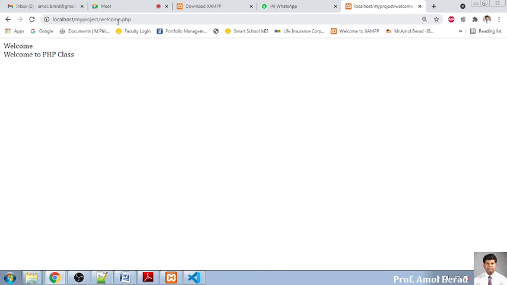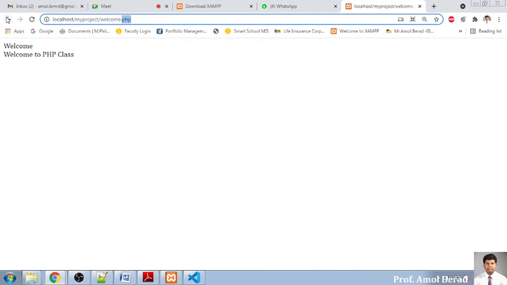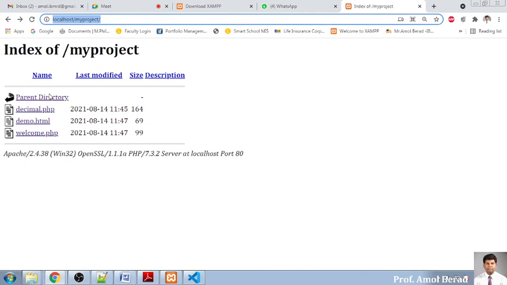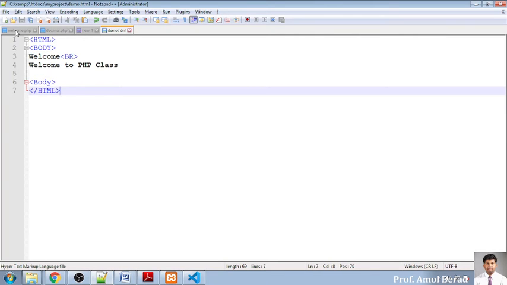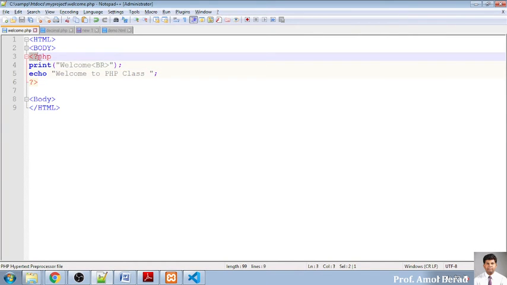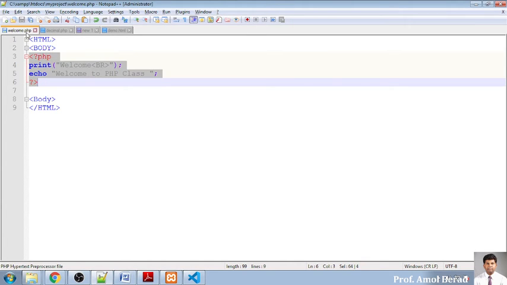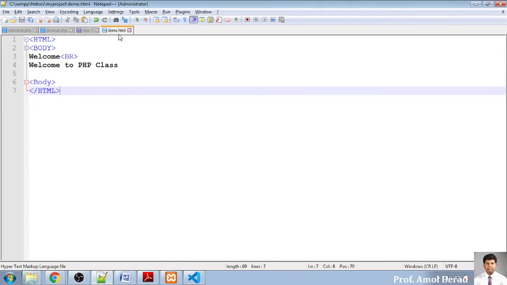Okay, so here I am using PHP. Same thing I can do with an HTML file also, but whenever I am working on PHP, I need to use this syntax in a very precise way. This is starting and ending. If I am using this, the file extension should be .php. If I am not using this, the file extension will be .html. Okay. Is it clear to everybody? Yes or no? Okay.